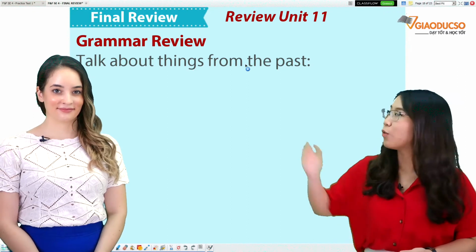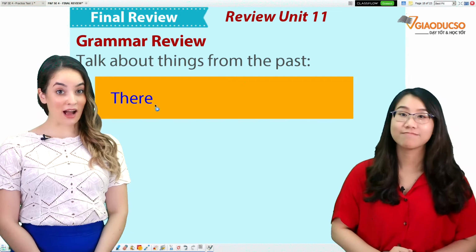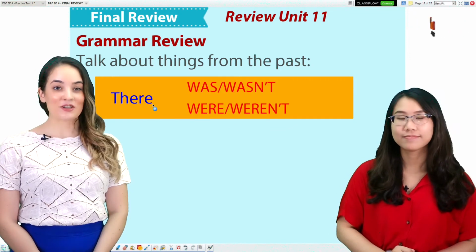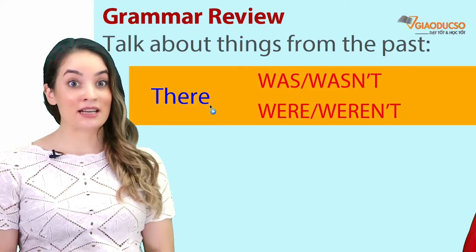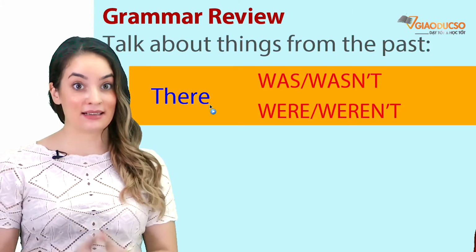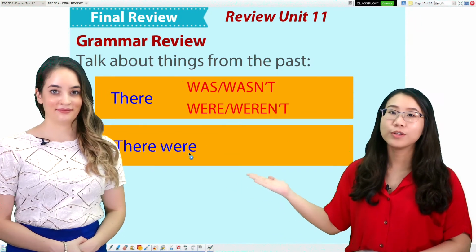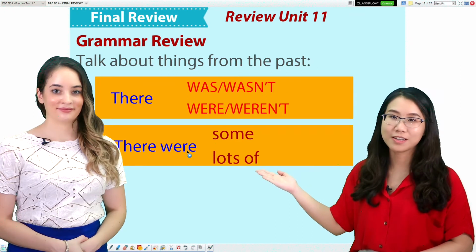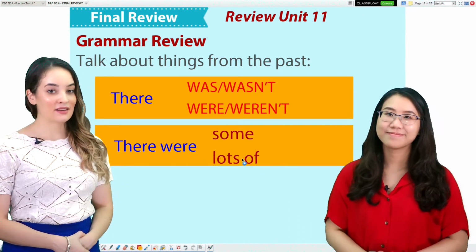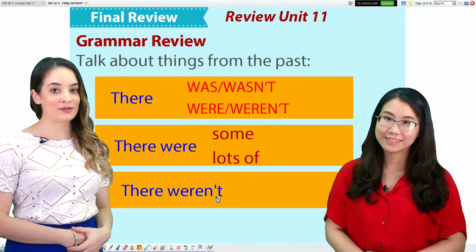Remember, kids, when you talk about things from the past, we use was or wasn't to talk about one thing, and were or weren't to talk about many things. And with there were, you will use the word some or lots of. And with there weren't, we always use any.